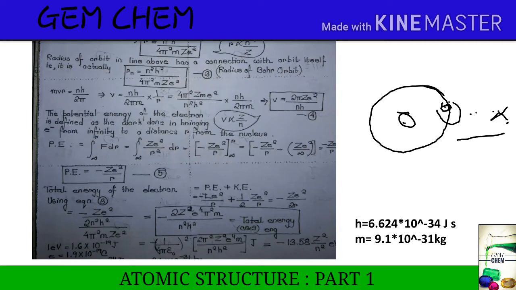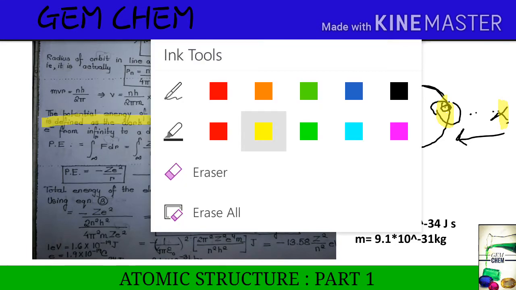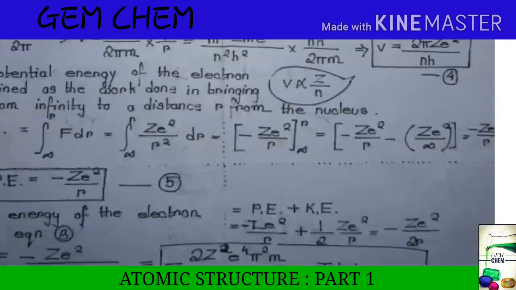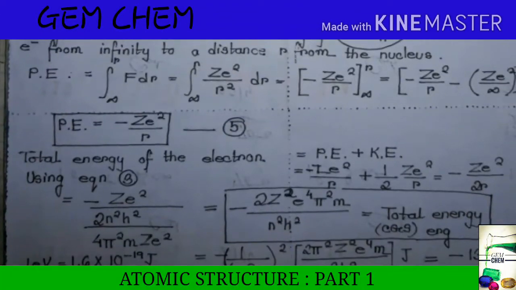So the energy required for it to come to this part of the orbit from infinity is known as potential energy here.